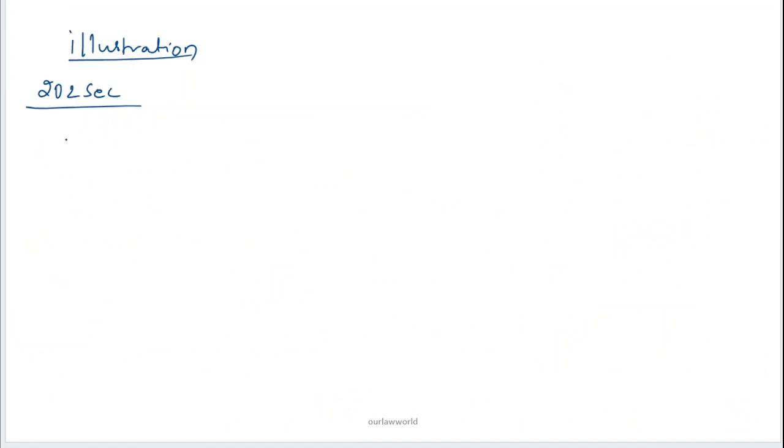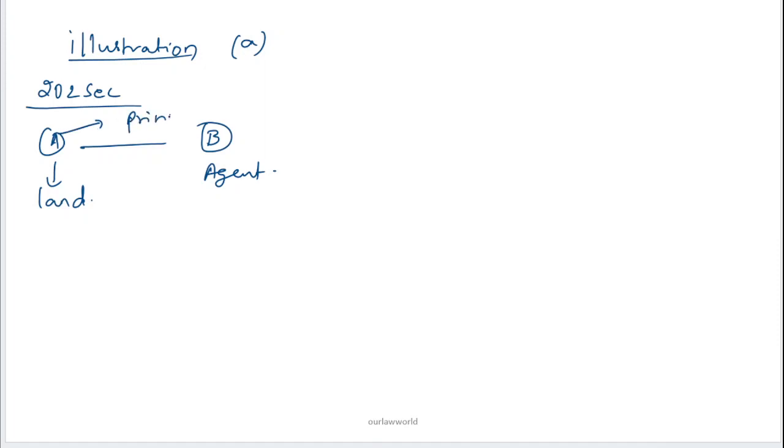For this, you can refer to the illustration, which states that A gives authority to B to sell A's land. So B now has an authority to sell A's land. So here B is an agent and A is the principal.